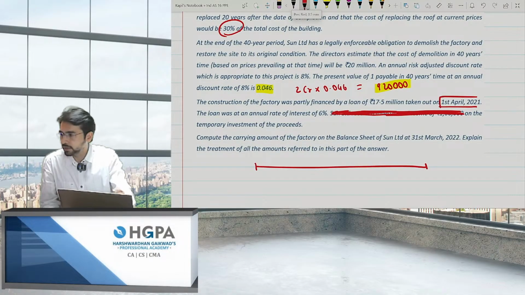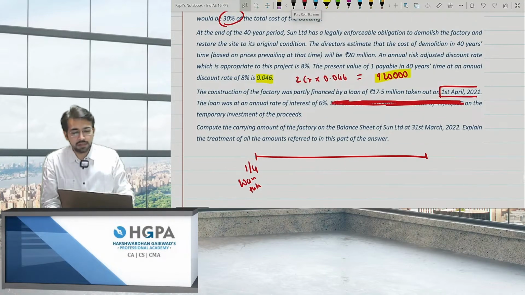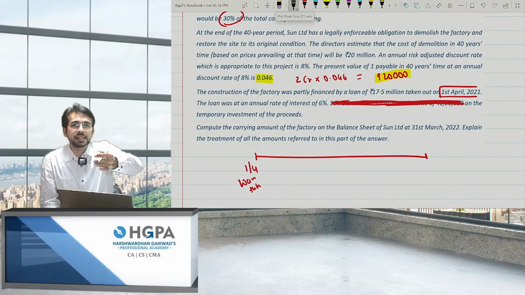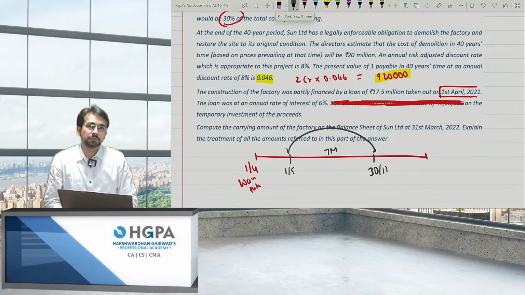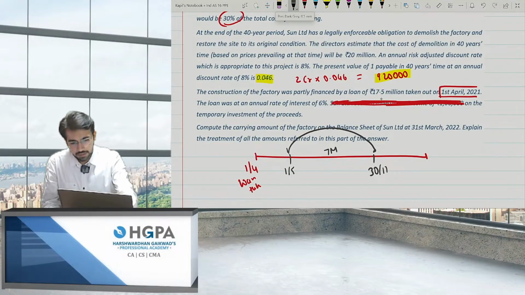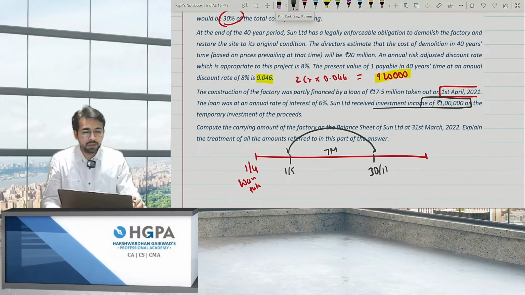If you plot on the number line, 1/4 was the loan taken. It hardly matters. You have taken the loan, it hardly matters. The point is, you can start capitalizing on the date when the construction started, that is on 1st May. You will start capitalizing from here till here, 30/11. That is only for the 7 months period, not the 8 months period. Only for the 7 months period. Plus, if you receive a temporary income on that, you have to subtract that because you are adding to the cost, so income will get subtracted, right?